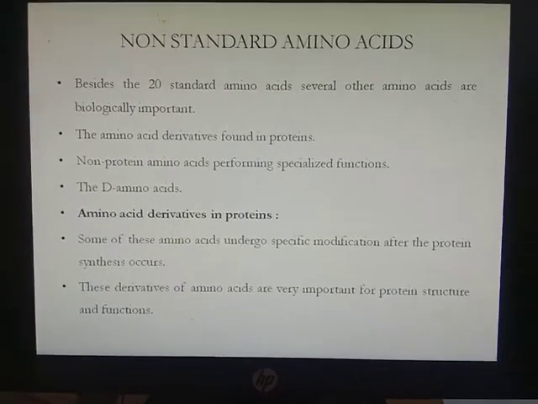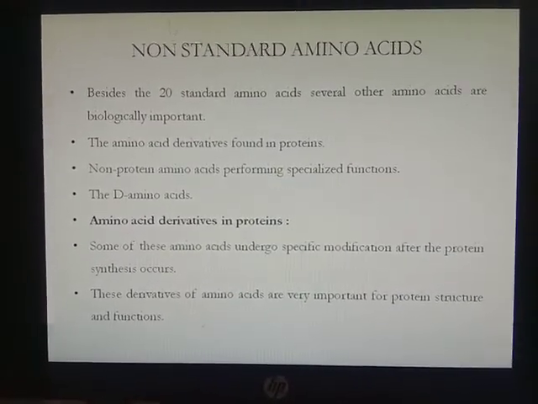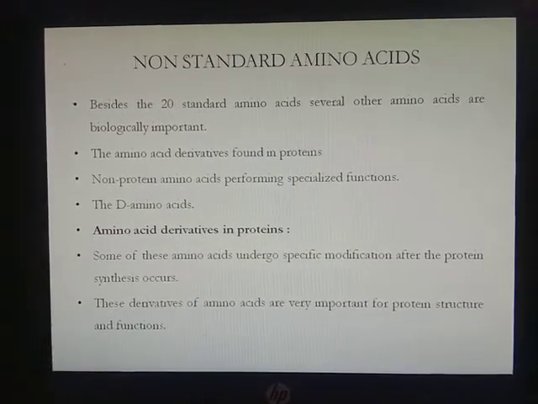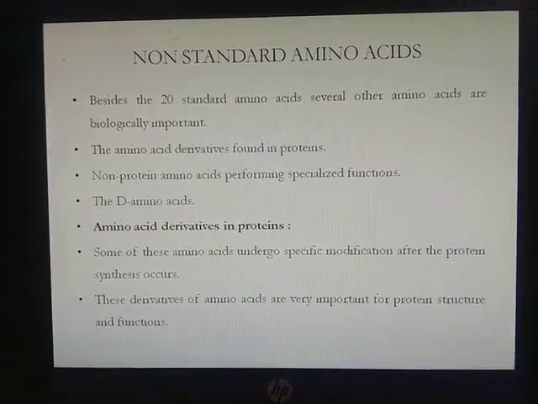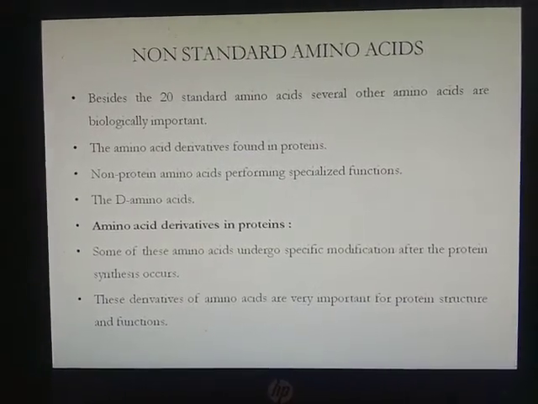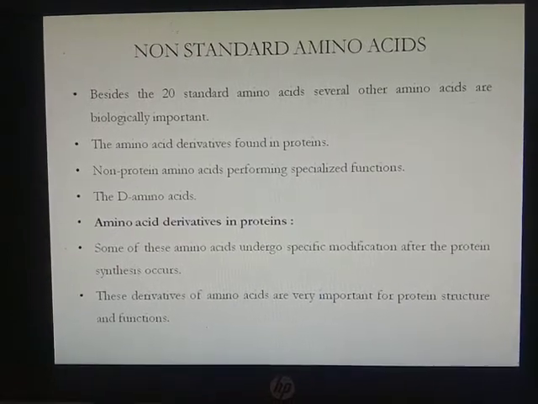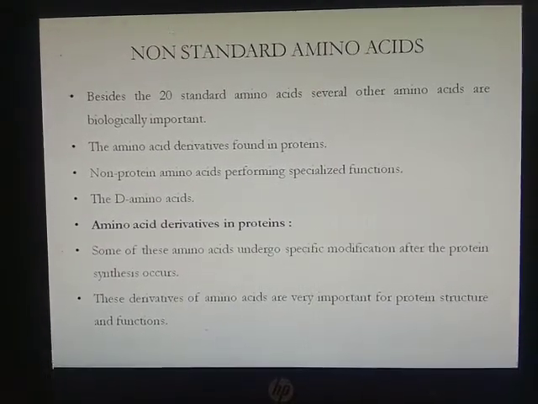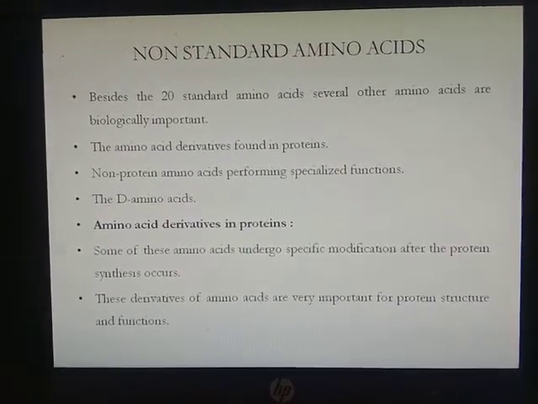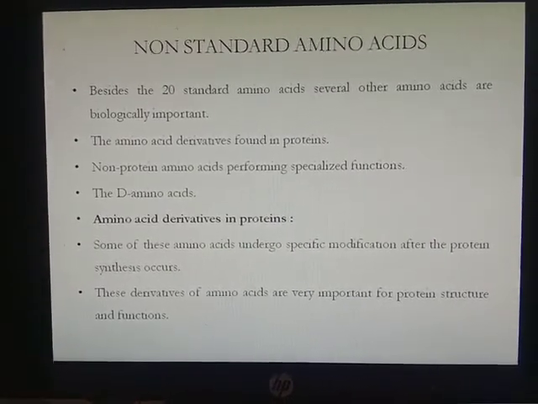Then non-standard amino acids. Non-standard amino acids are amino acids which are not found in protein or not coded by a codon. Besides the 20 standard amino acids, there are several other amino acids which are biologically important. The amino acid derivatives are found in proteins, while non-protein amino acids perform specialized functions.